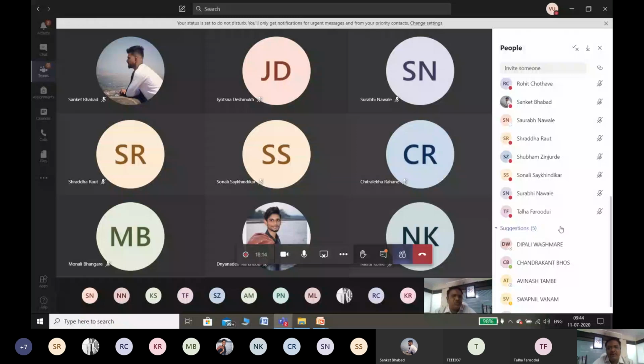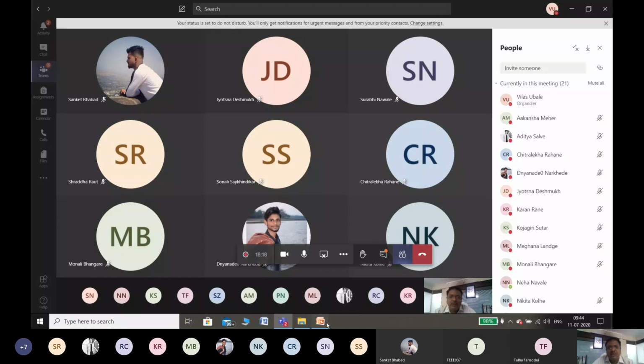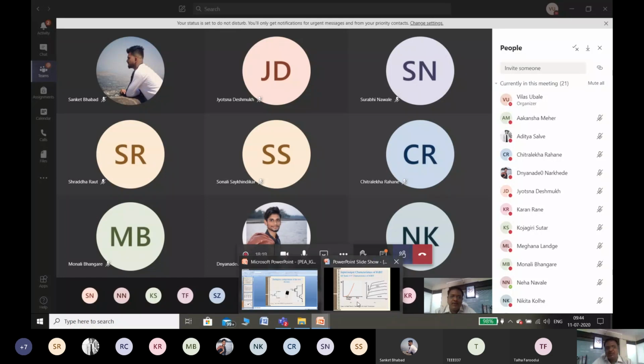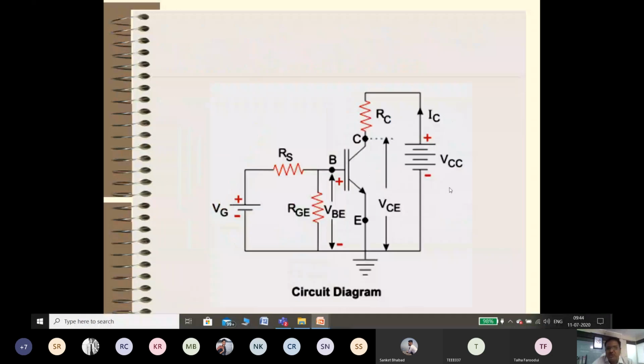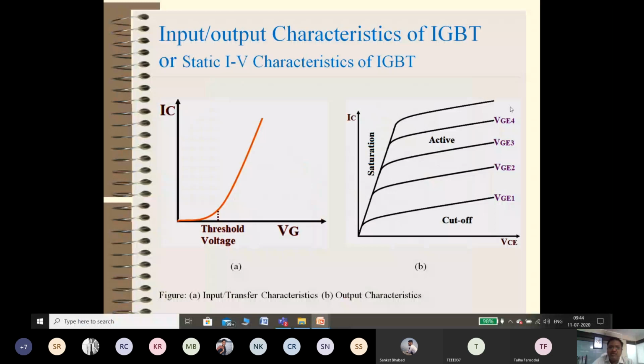Okay, so these characteristics we have seen in the last lecture but not explained. This is a diagram to plot the characteristics of IGBT. This is called VG, VCC. This voltage is called VBE. This voltage is called VCE. In this graph, first you will see the output characteristics, or you can say the input or transfer characteristics. The input characteristics are very similar to the transfer characteristics of a MOSFET, as well as very similar to the diode characteristics.